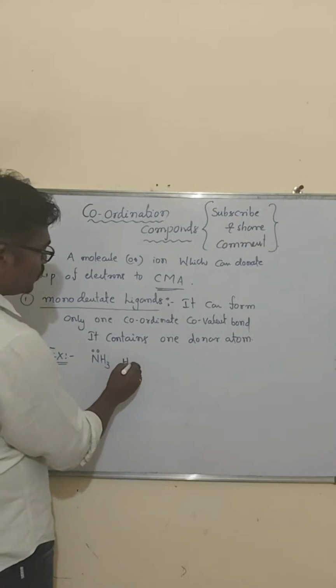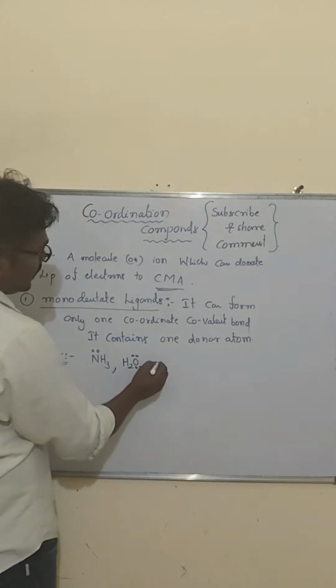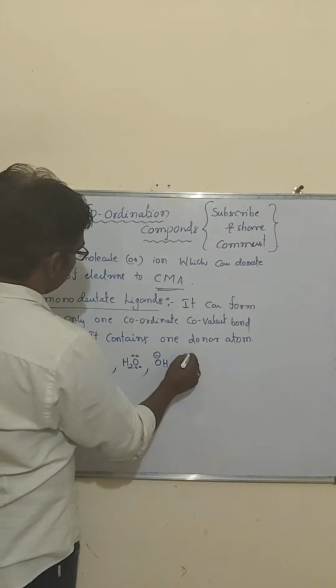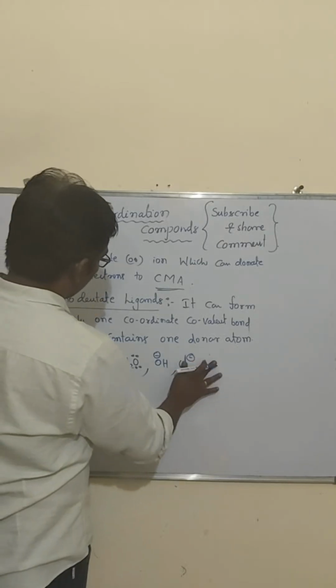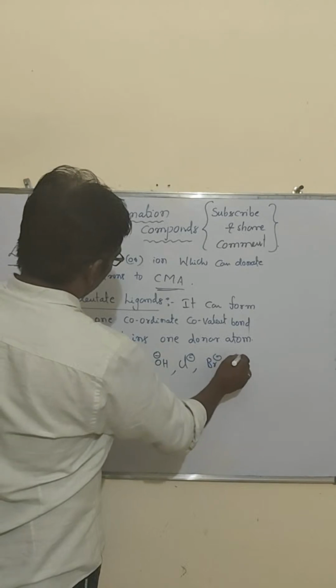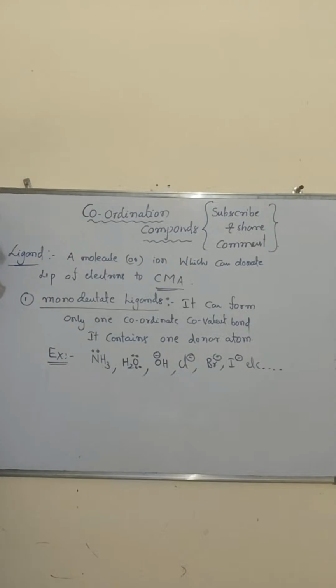Then H2O, which has lone pairs it can donate. Then OH minus, Cl minus, Br minus, I minus, etc. So all of these are monodentate ligands.